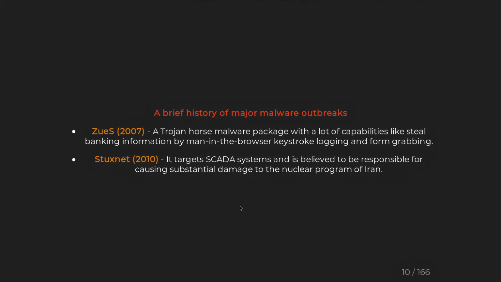It compromised Microsoft Windows systems via USB. It attacks a network and searches for software like Siemens Step 7, which was used for automating and monitoring electromechanical equipment such as SCADA systems and OT systems.